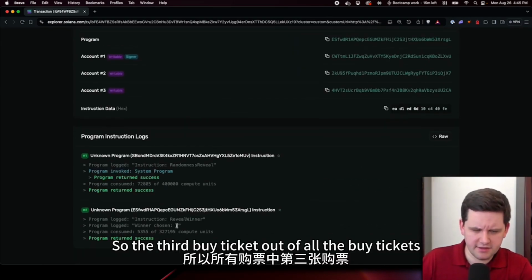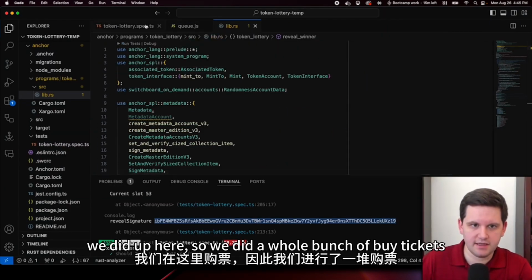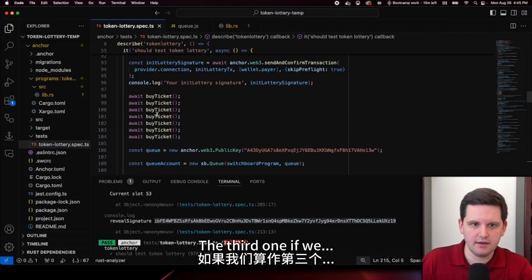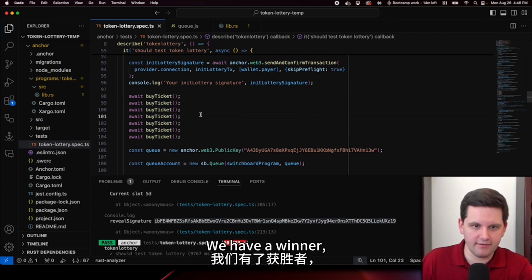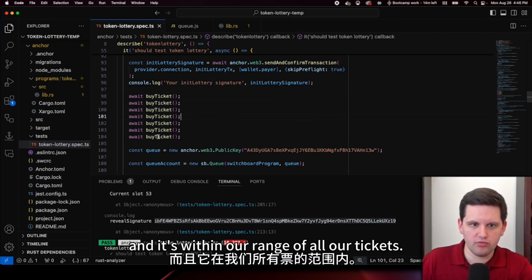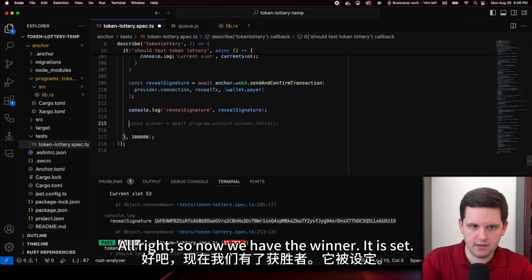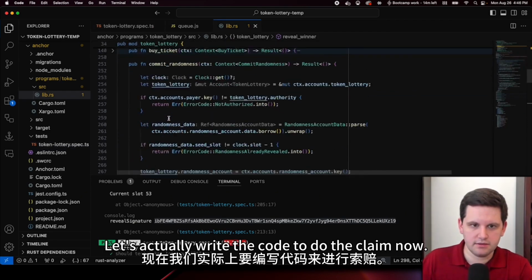So our winner was chosen as 3. So the third buy ticket out of all the buy tickets we did up here. We did a whole bunch of buy tickets right here. The third one, I think we're counting at 0, so the fourth one will be the winner. So there we go. We have a winner and it's within our range of all our tickets. All right. So now we have the winner. It is set. Let's actually write the code to do the claim now.